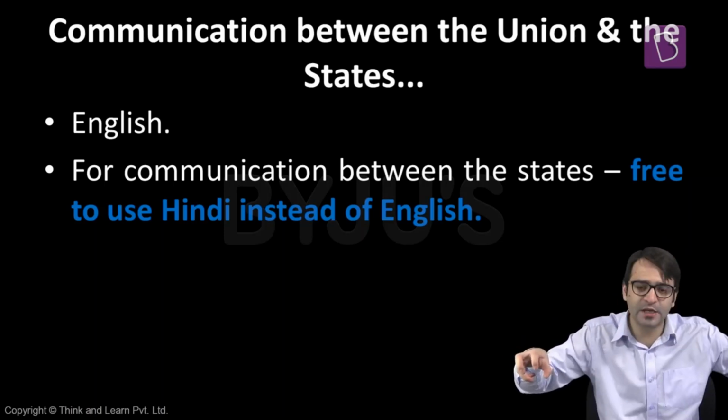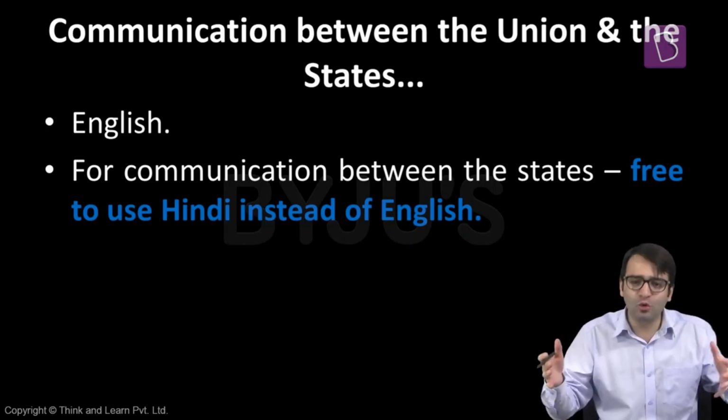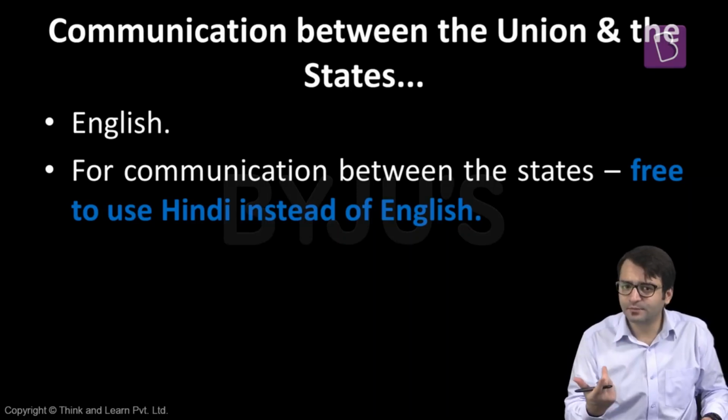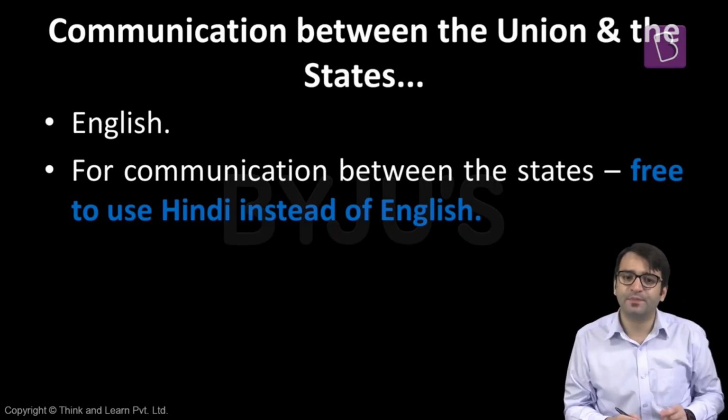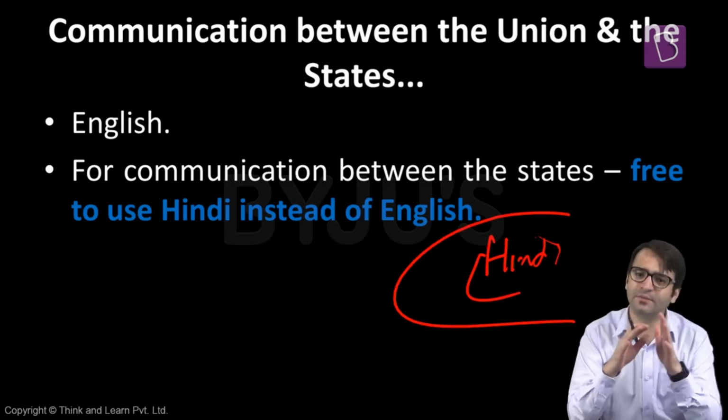But what about West Bengal communicating with Odisha? What about Tamil Nadu communicating with Karnataka? What about Karnataka communicating with West Bengal? What should be the language of communication when two or more states are communicating with each other? They can communicate in Hindi, they can communicate in English because that is the official language of the Union. But there's one more thing. Two or more states, they can enter into an agreement that if we have to communicate with each other, we can communicate only in Hindi. That is something which is recognized by the Constitution.